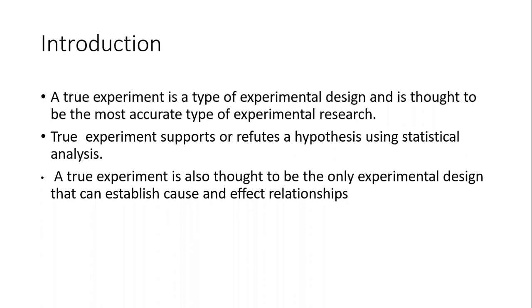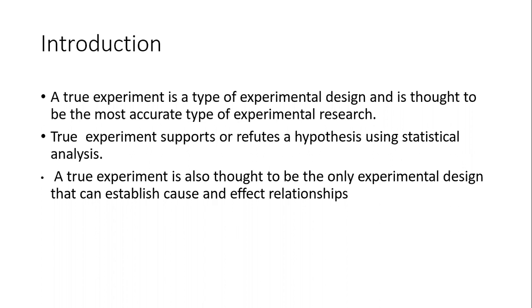Because of using statistics and hypothesis, the data we generate is going to be more accurate. A true experiment is also thought to be the only experimental design that can establish a cause and effect relationship. We have seen different approaches, but it totally depends on the type of study we are doing.